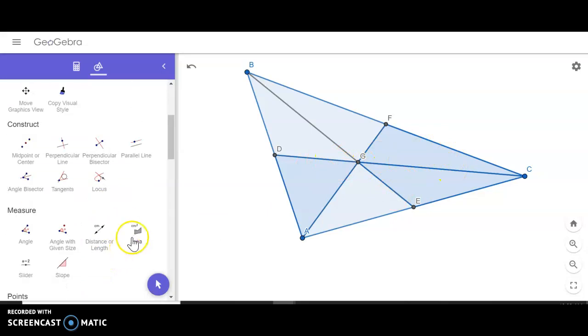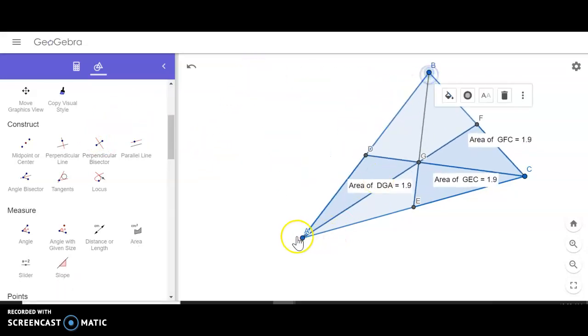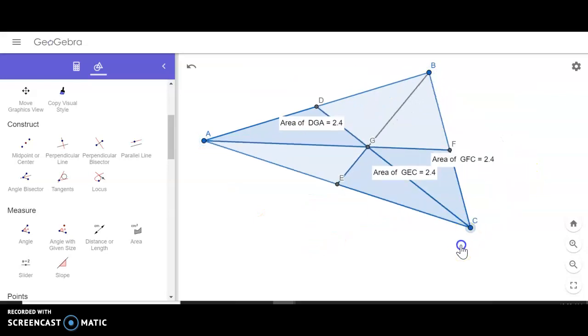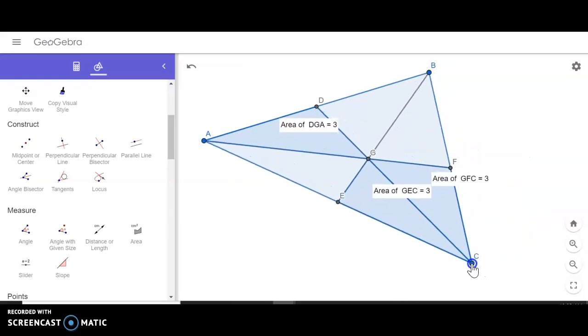These two might be the same, but the area for all of them are equal. A couple of you guys noticed that, and I don't know how you found that out, but I think that's really cool. I didn't even know that, to be honest with you.